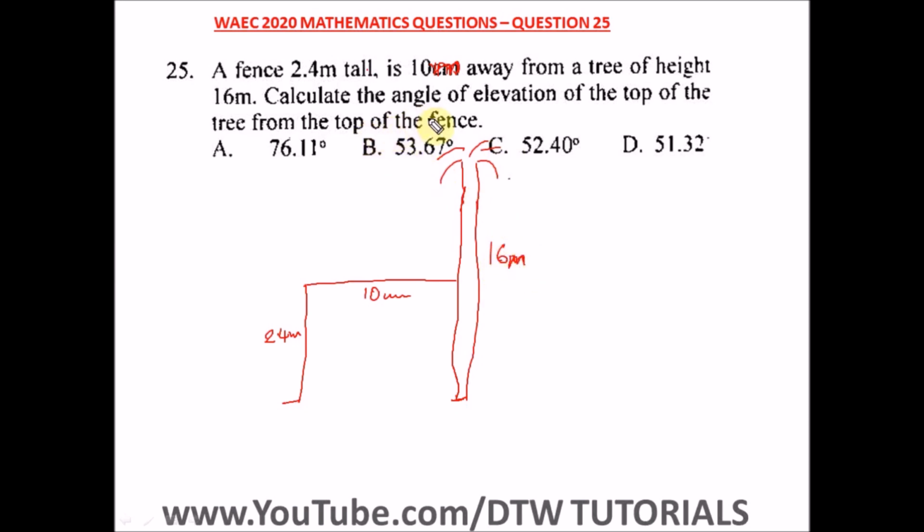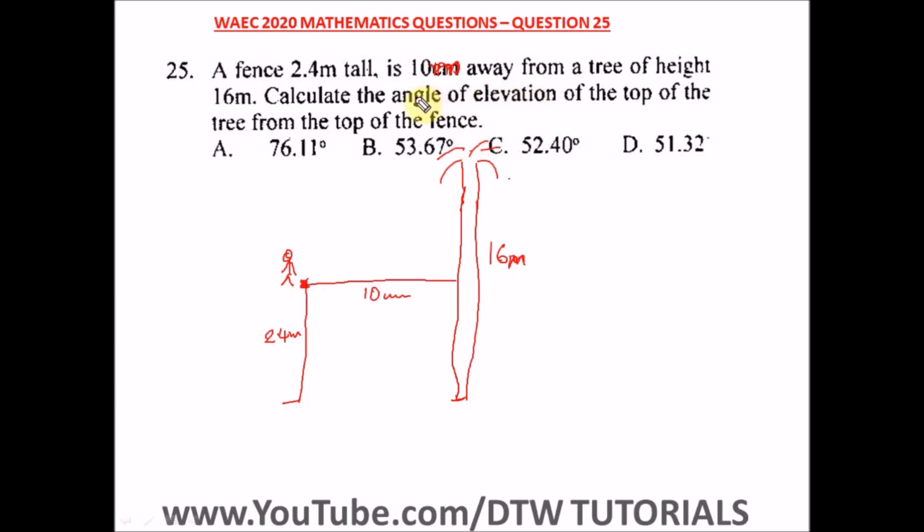Calculate the angle of elevation of the top of the tree from the top of the fence. So this is the fence, this is the top of the fence, 2.4 meter. So for the angle of elevation, let's say someone is standing here, on the top of the fence.